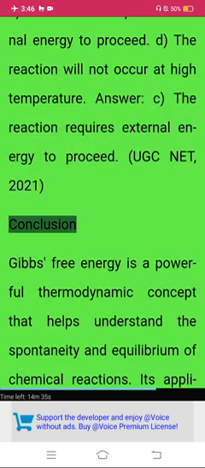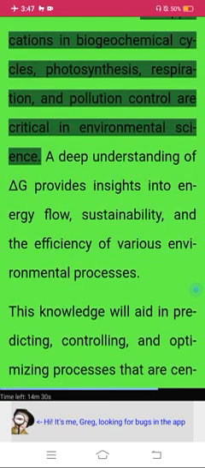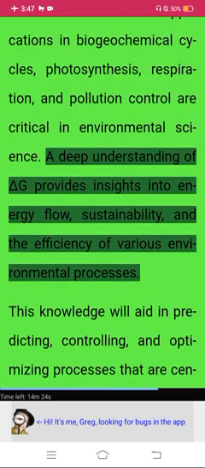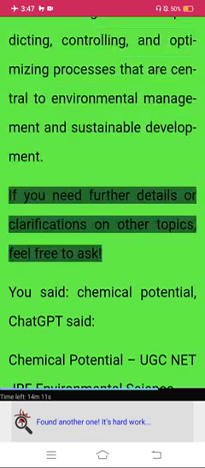UGC NET 2021. Conclusion. Gibbs free energy is a powerful thermodynamic concept that helps understand the spontaneity and equilibrium of chemical reactions. Its applications in biogeochemical cycles, photosynthesis, respiration, and pollution control are critical in environmental science. A deep understanding of delta G provides insights into energy flow, sustainability, and the efficiency of various environmental processes. This knowledge will aid in predicting, controlling, and optimizing processes that are central to environmental management and sustainable development. If you need further details or clarifications on other topics, feel free to ask.